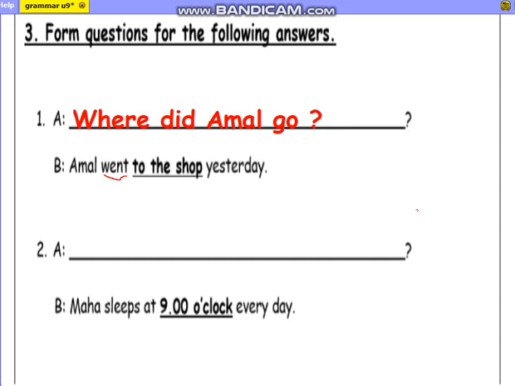Question number 2. The answer is Maha sleeps at 9 o'clock every day. Look here, we have to ask about the time. So you have to start with when. Excellent. And do we have a helping verb here? We don't have. We have sleeps, and the verb is in the present tense, and we have the subject Maha. So we have to use does.